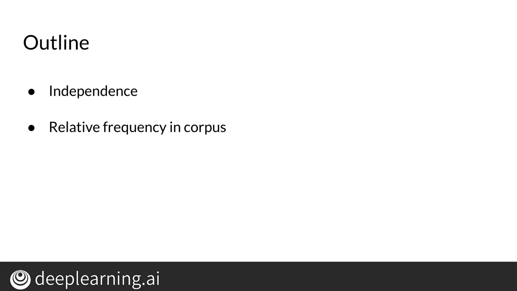Now I'll go into the assumptions underlying the naive Bayes method. The main one is independence of words in a sentence, and I'll tell you why this can be a big problem when the method is applied. Naive Bayes is a very simple model because it doesn't require setting any custom parameters.